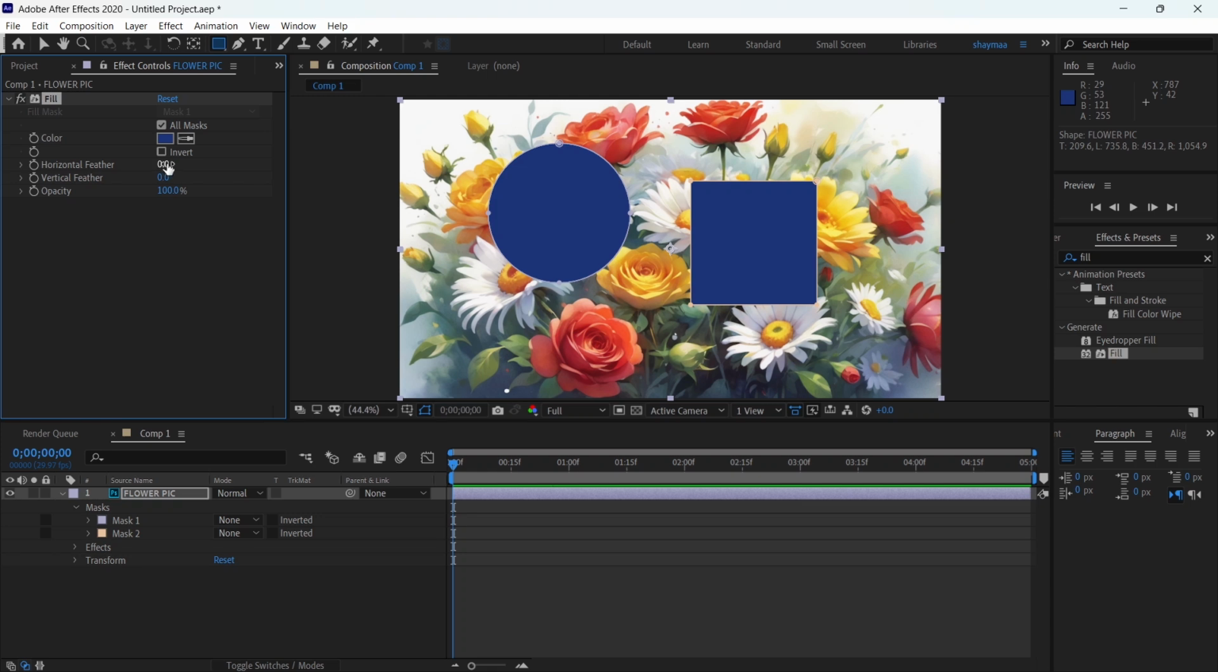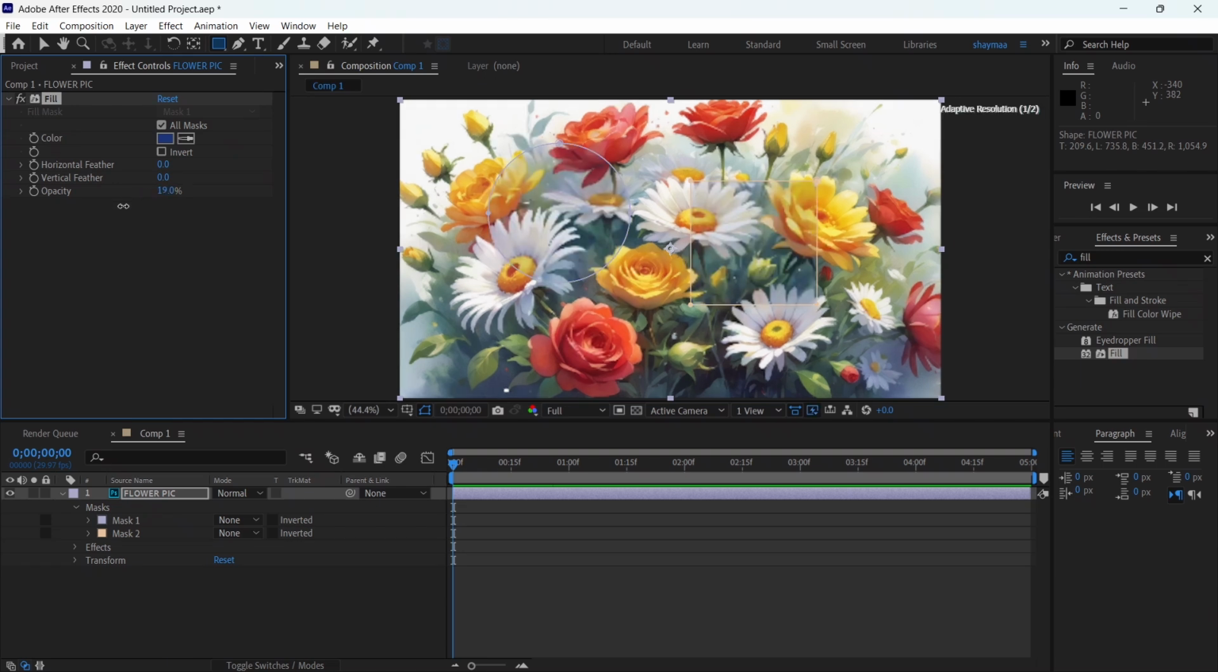And you can adjust the fill opacity from here. As you see, if you increase the value of this slider, it will be less transparent. And if you decrease the value of the slider, it will be more transparent. And you can also feather out the fill horizontally and vertically independently from these sliders here.